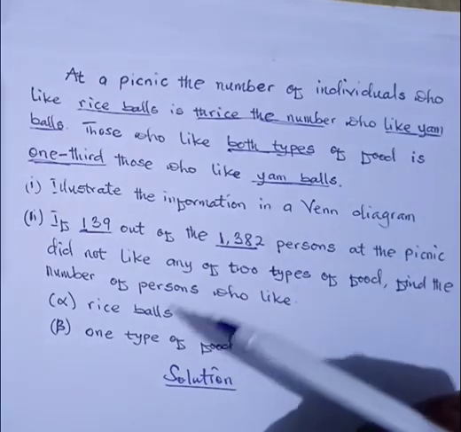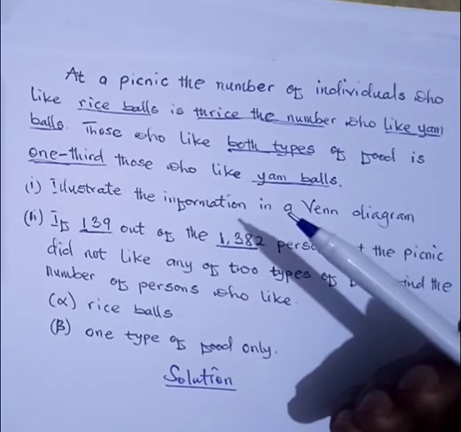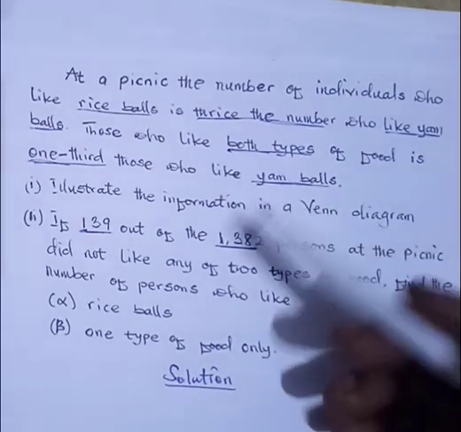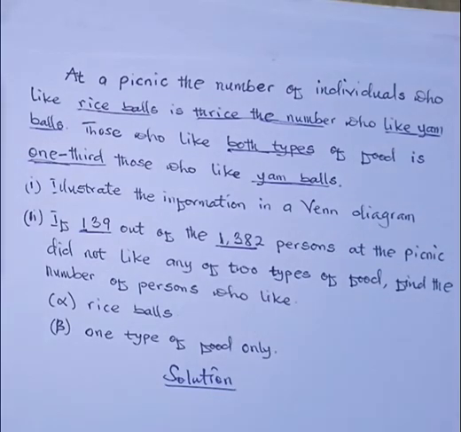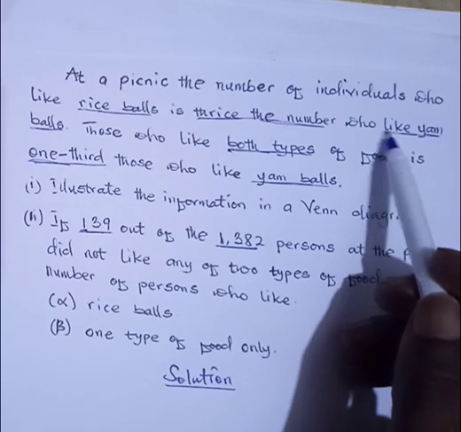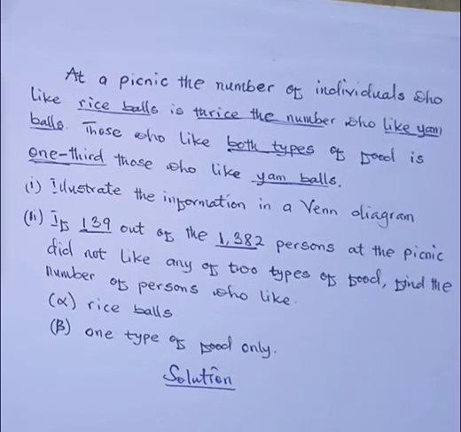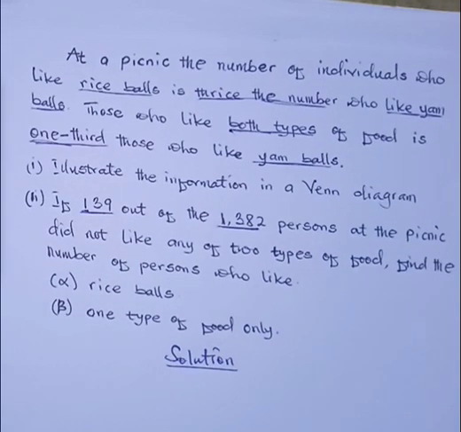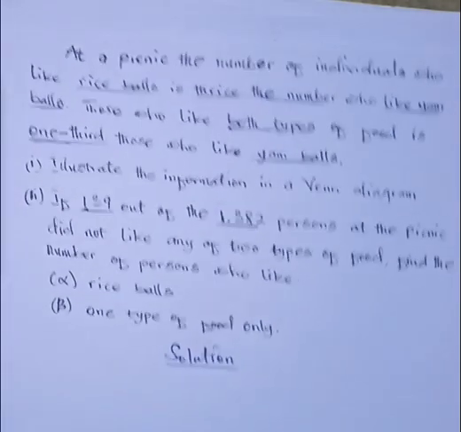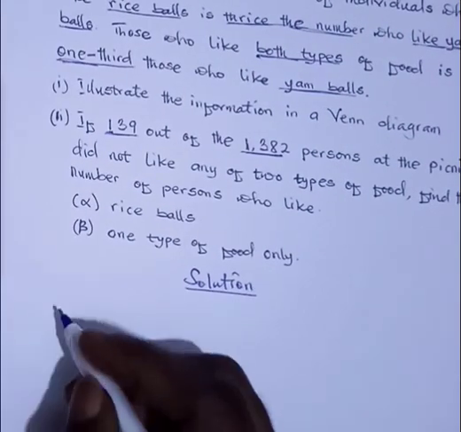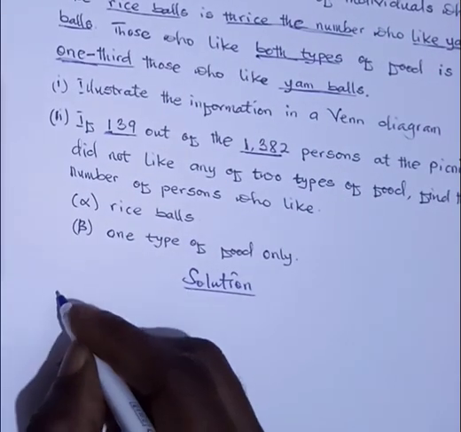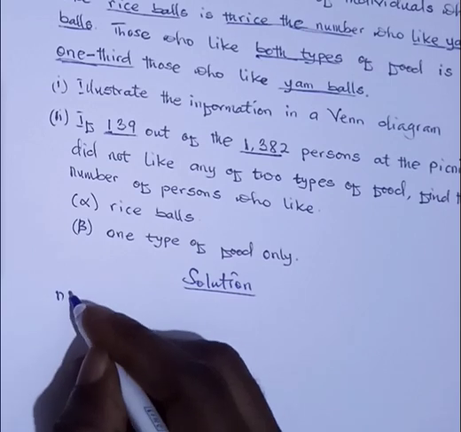When we say thrice, it means three times. Have you gotten that? So three times those who like yam. But do we know those who like yam? We don't know. So in this case, we can use any letter to represent the number of persons who like yam.